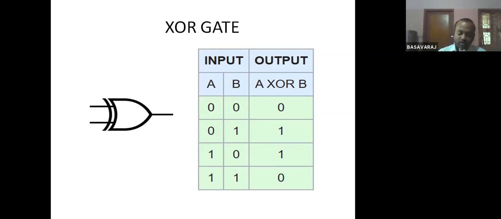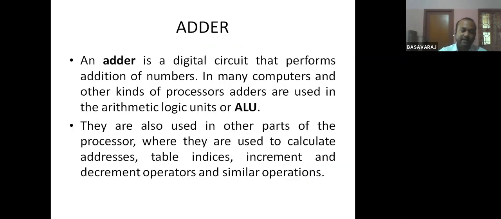The example of a combinational circuit is adders. The basic combinational circuit which I can introduce to the beginner, to the target audience, is the adder circuit. Adders, full adder, half adder, all these are combinational circuits, like multiplexers, decoders, encoders. So let us see one adder circuit. Here in adders, two types of adders are there. One is the full adder and another one is the half adder.